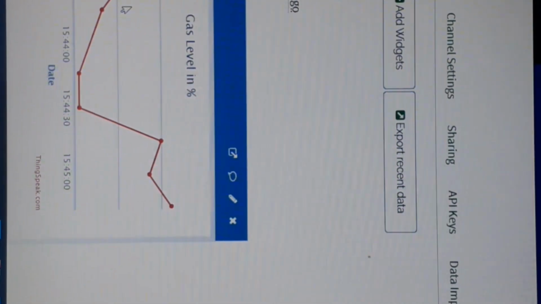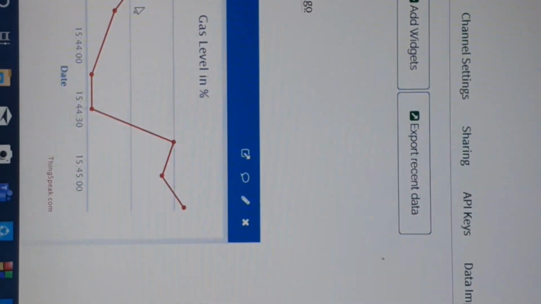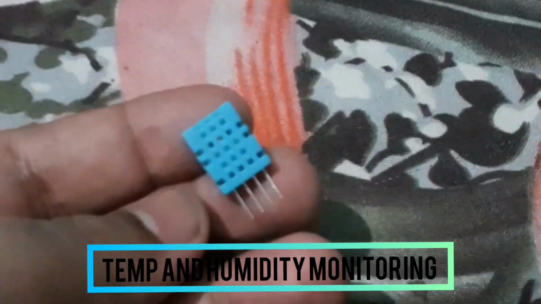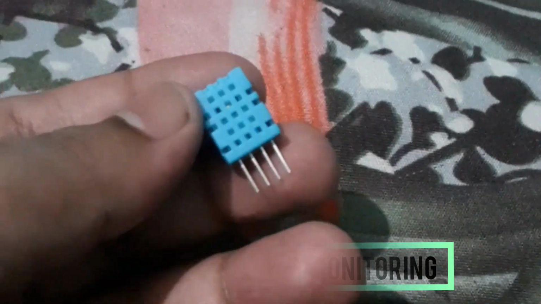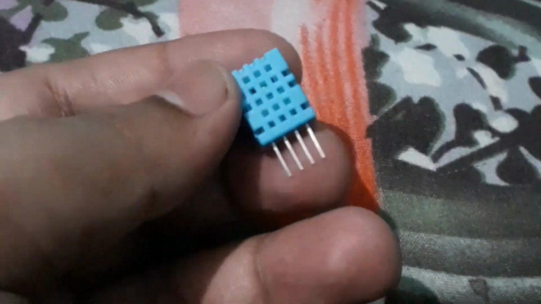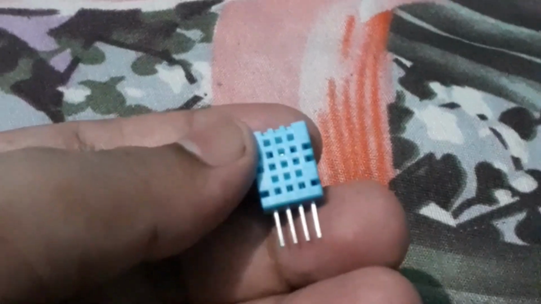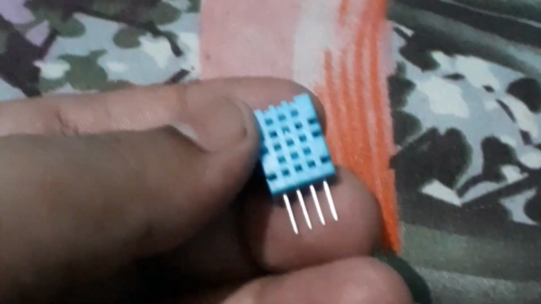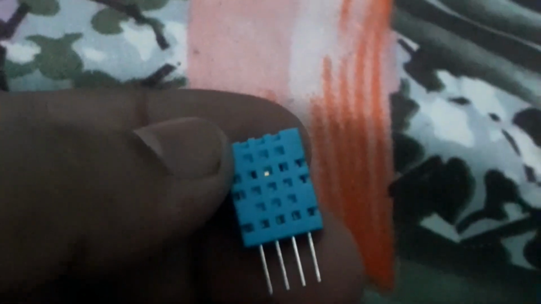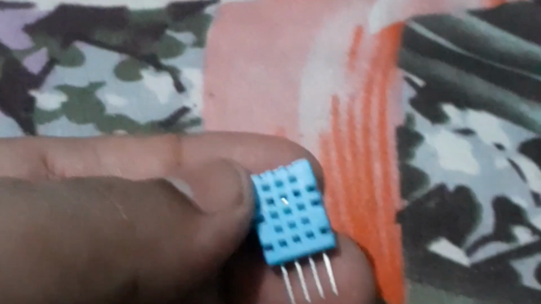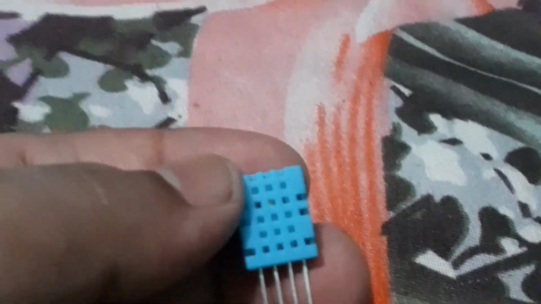Okay, this is my first part, that is the air pollution monitoring part. Next I am going to show you the humidity and temperature sensing part. This is a DHT11 temperature and humidity sensor. The first pin of this is VCC. Second pin is the data out pin. Third pin is no connection. We don't have a connection for the third pin right now in this program. And the fourth pin is the ground pin.